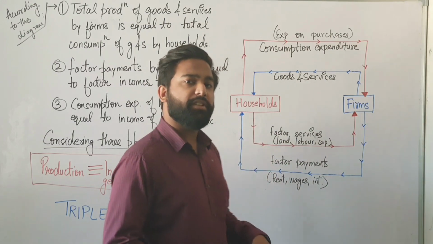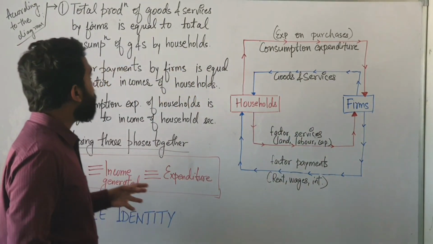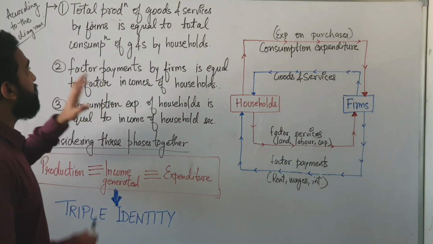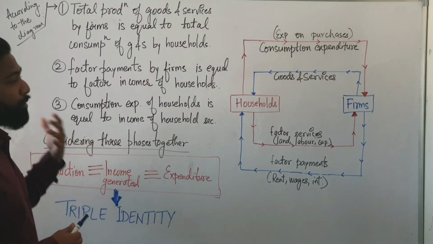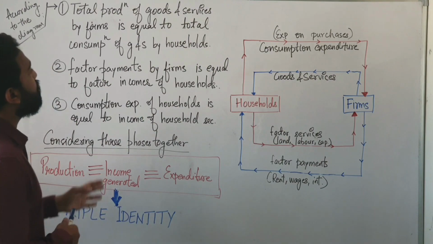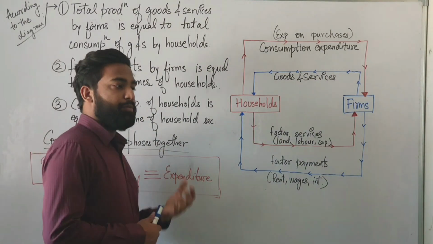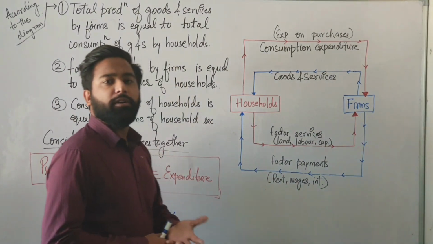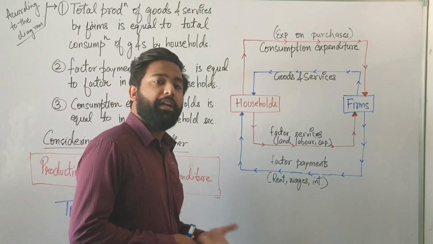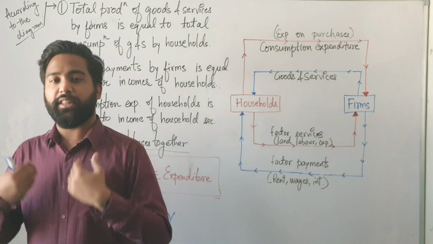Now if you observe this diagram very carefully, you come up with a few points. The first point, the total amount of production of goods and services by the firms is equal to the total consumption of goods and services by the households, which means that any amount produced by the firms is totally consumed by the households.